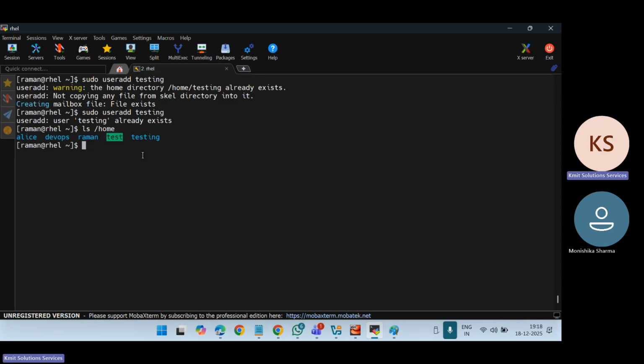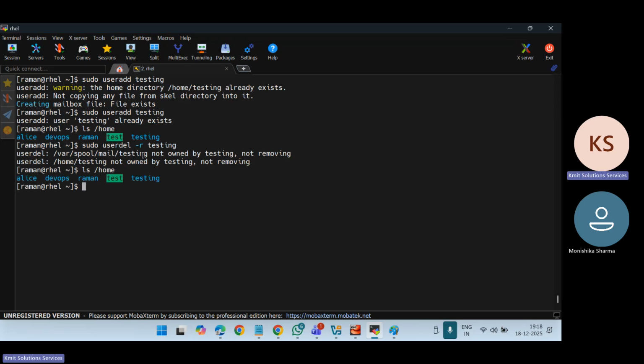Now let me remove this user. If I say sudo userdel -r testing, it will remove the home directory. So whenever a user gets created, every user has a home directory where its profile file is available. Now if I say ls home, see, oh, it's not deleted. Okay, it is not owned by testing. Okay, it was created by myself.